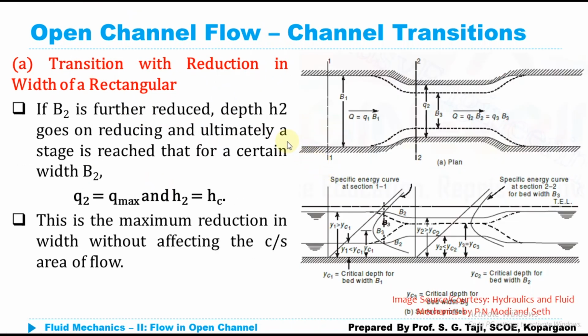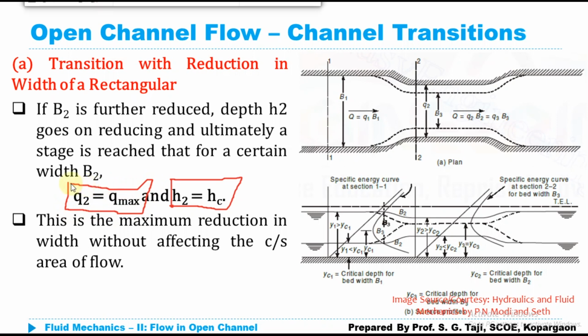So as my width is decreasing, my depth goes on decreasing, and at a particular point my depth of flow will become equal to the critical depth, and we know that at the critical depth our discharge is maximum.